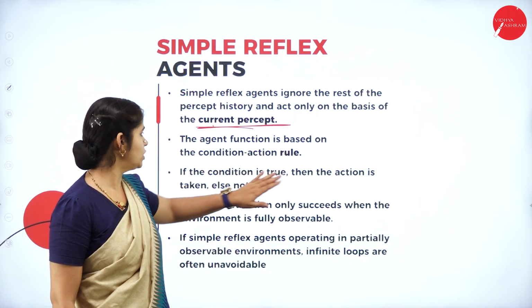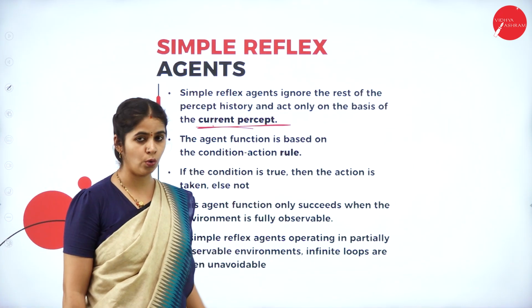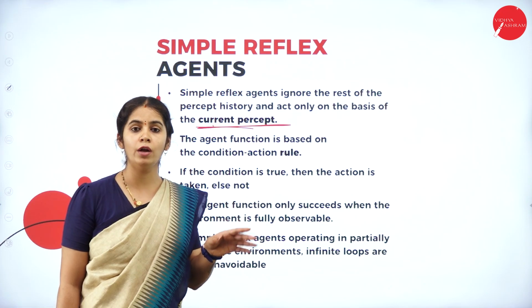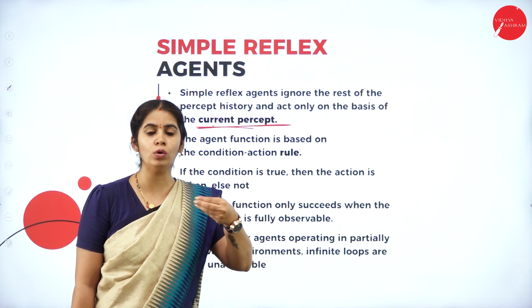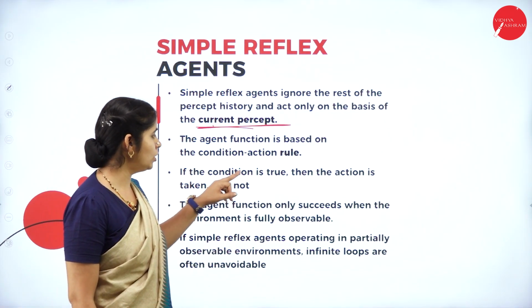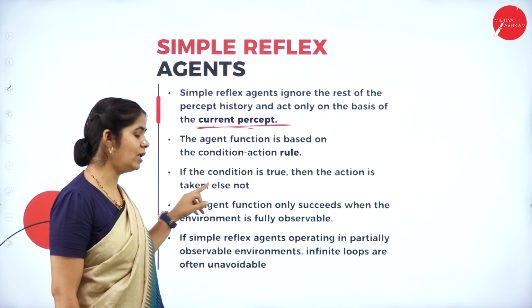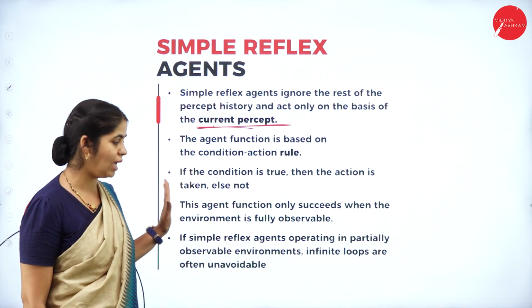The agent function is based on the condition, action and then rule. Whatever predefined rules we have for the agent, depending on that, it is going to give the action back to the environment. If the condition is true, then the action is taken. If the condition is false, the action is not taken. It's as simple as that.